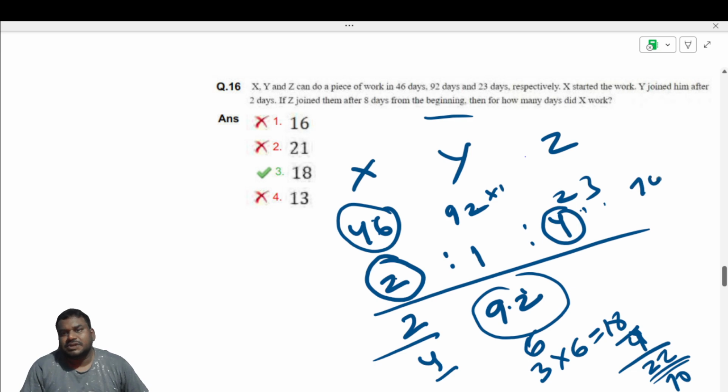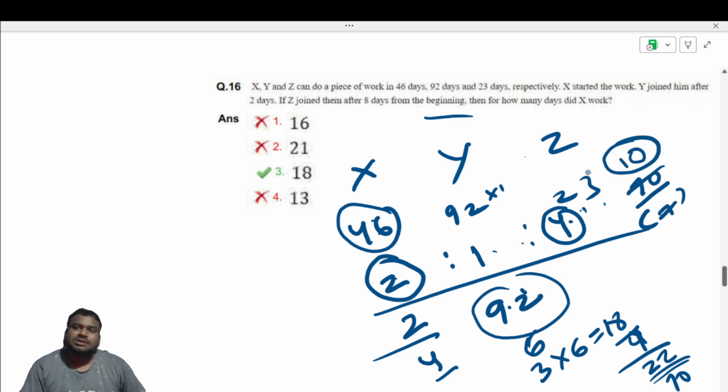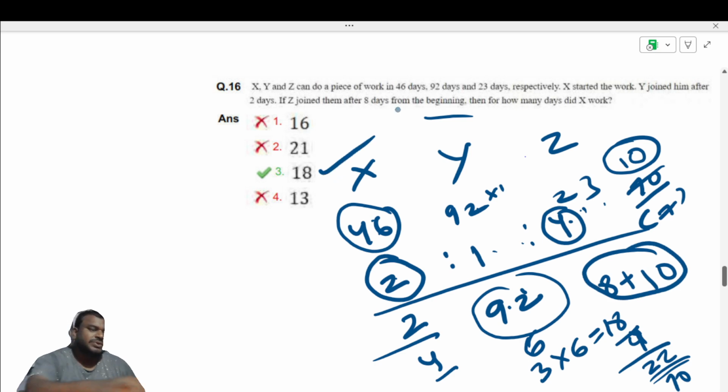Then for how many days did X work? The 70 parts of work should be completed by all of them. 2 plus 1 plus 4 is 7. So it means in 10 days they will finish. So these 10 days plus the earlier 8 days, a total of 18 days, is the total number of days worked by X, because he is asking for X.